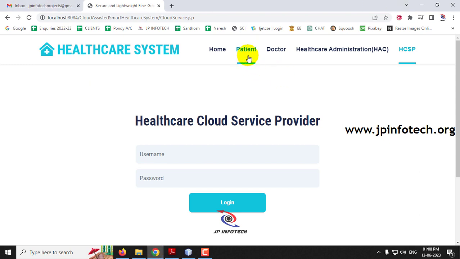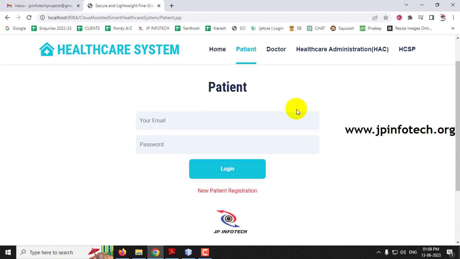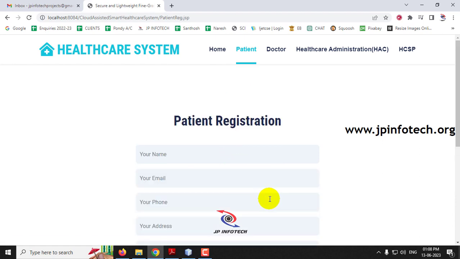So the first thing, let me go to the patient part. After clicking the patient menu, you can see it navigates to the patient login page, but we don't have any username and password. So first let me create a registration. Just click this new patient registration. It will navigate to the patient registration page.